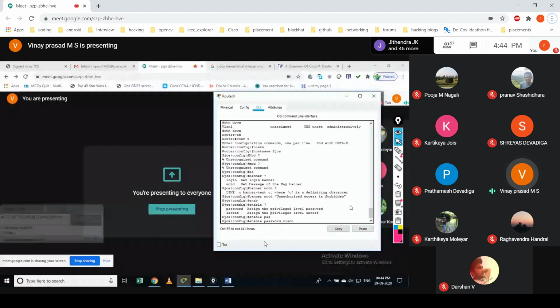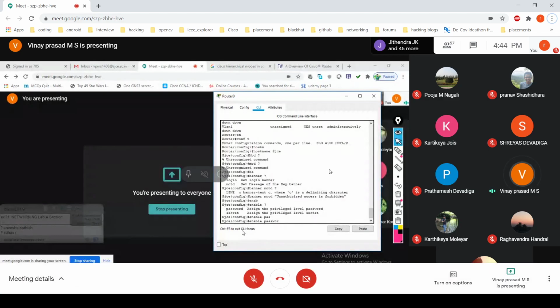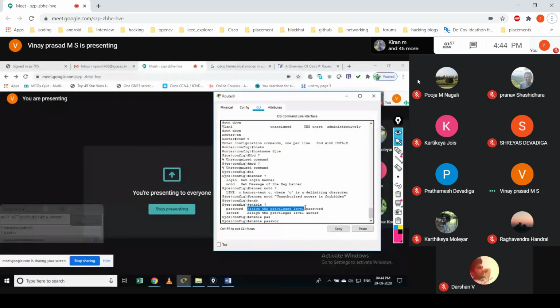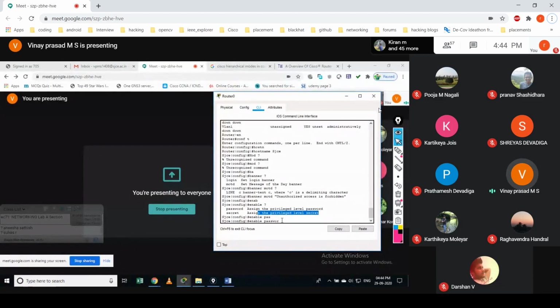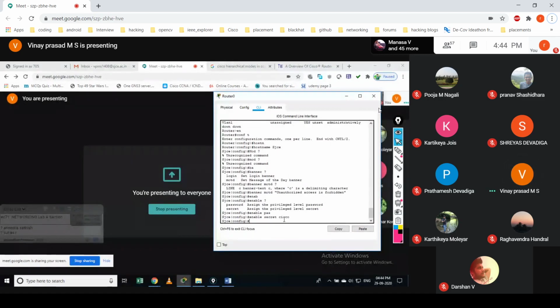So what I will do instead, there are two options here: assign the privilege level password, or assign the privilege level password with a secret. Okay, if I use a secret, that will be encrypted with the MD5 algorithm. So secret, and I use Cisco, enter. That's it.